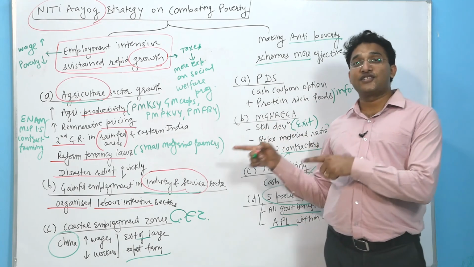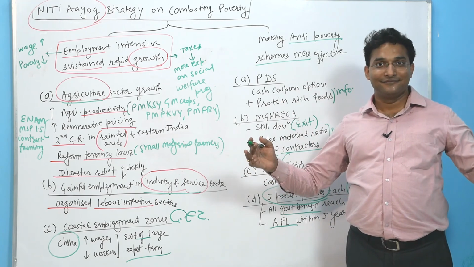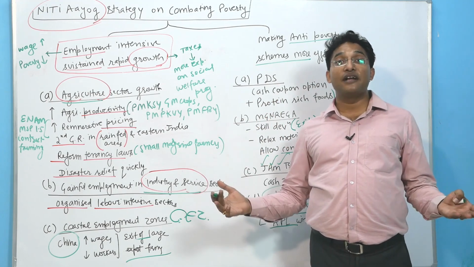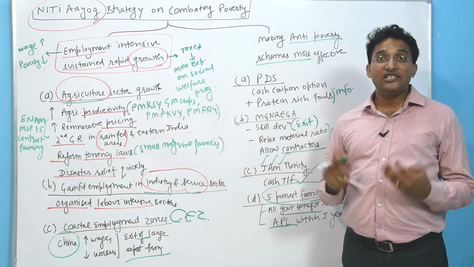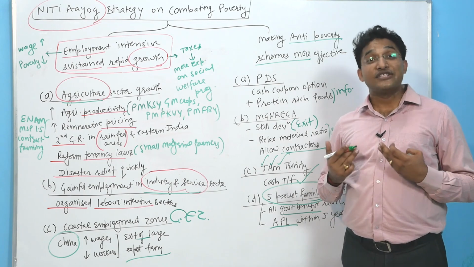So with this right strategy we can eliminate poverty from India. We can have a poverty free India, a prosperous India, a happy India, and that is a goal that each one of us has. That is a dream that each one of us cherishes.